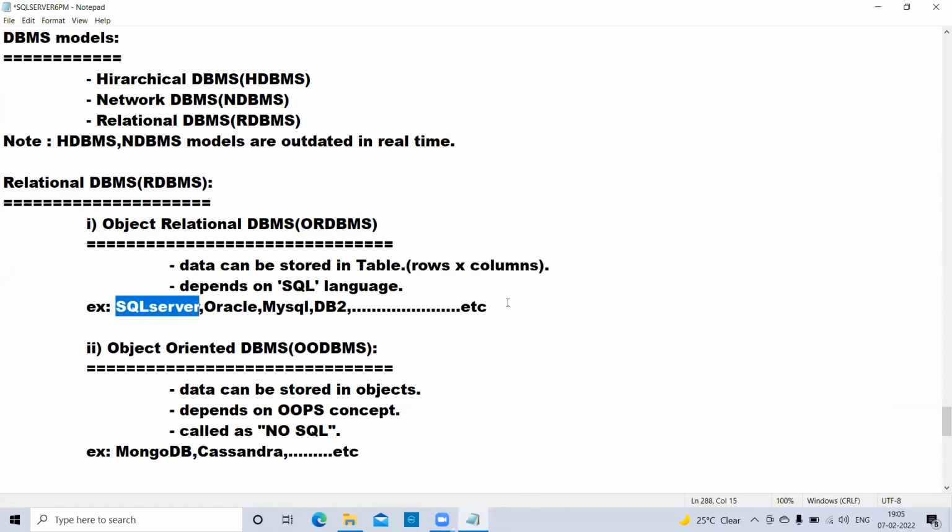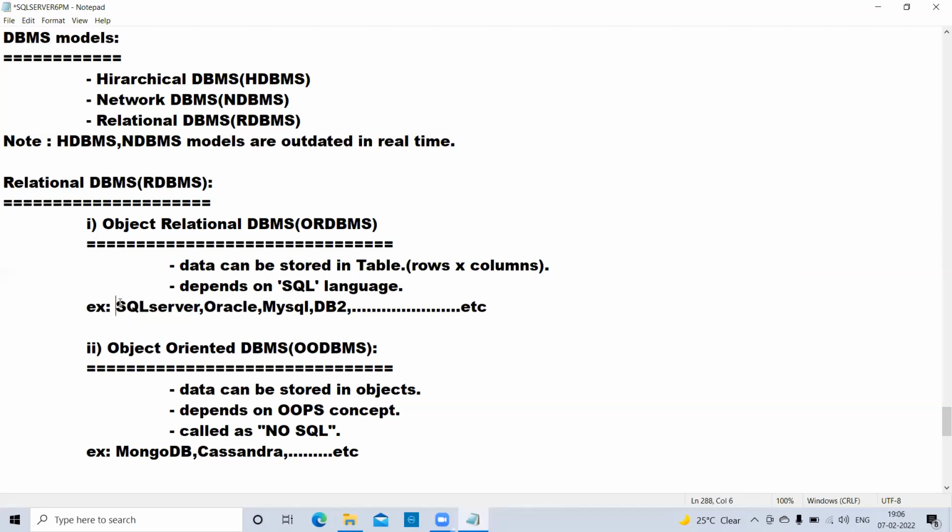Now we will see what SQL Server is, what its purpose is, how to install the software, what kind of versions there are, the internal client server architecture, and which IDE we use in SQL Server. These are all the things we will learn in this part.